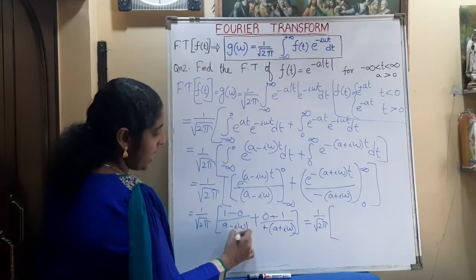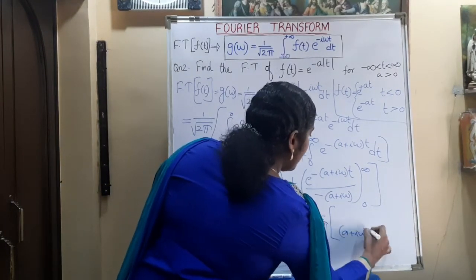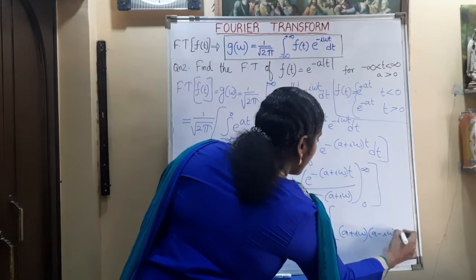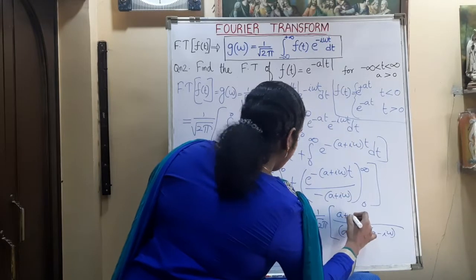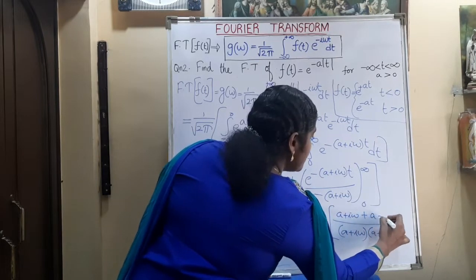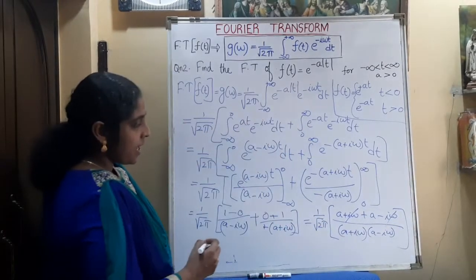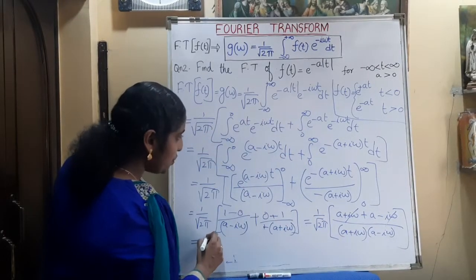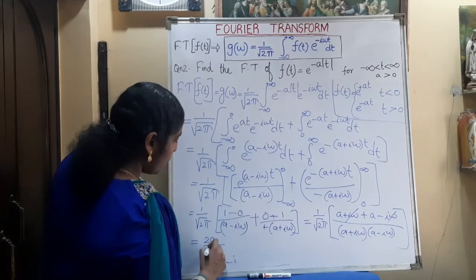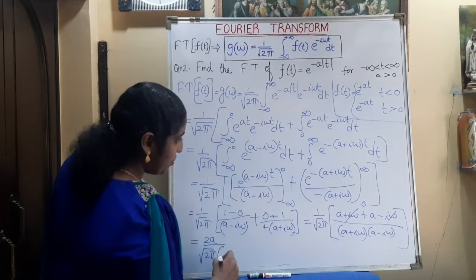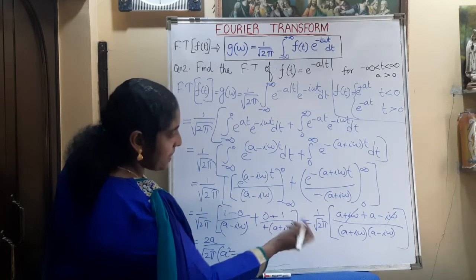So we can take the LCM here. We get (a plus i omega) into (a minus i omega) in the denominator. The numerator is (a plus i omega) plus (a minus i omega). Now the i omega terms cancel, and we get 2a divided by root 2 pi into (a square minus i square omega square), using (a plus b) into (a minus b).